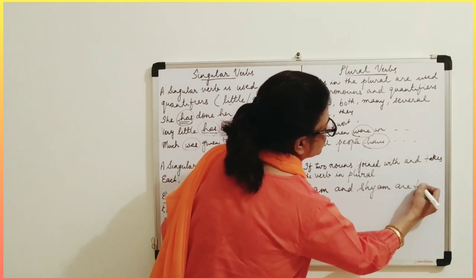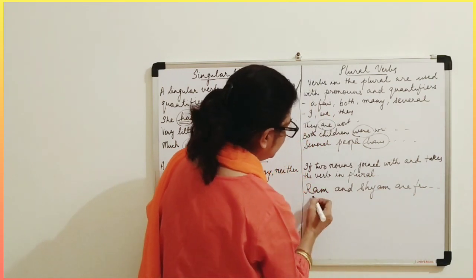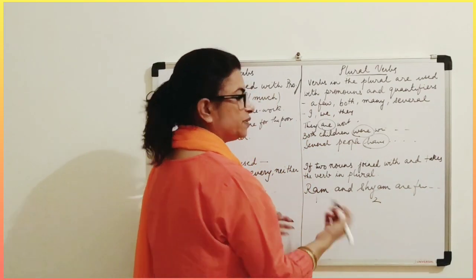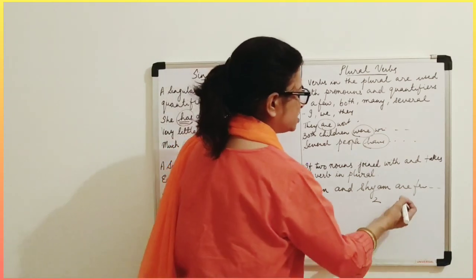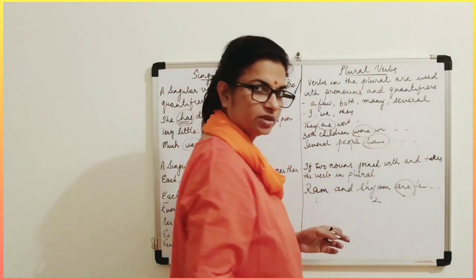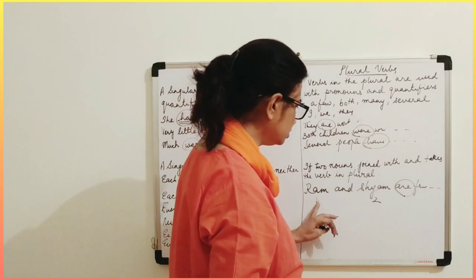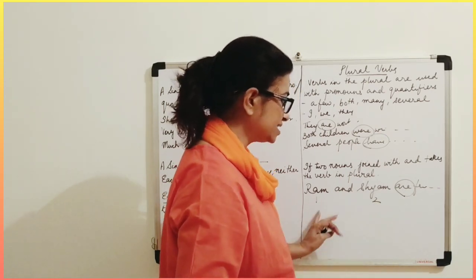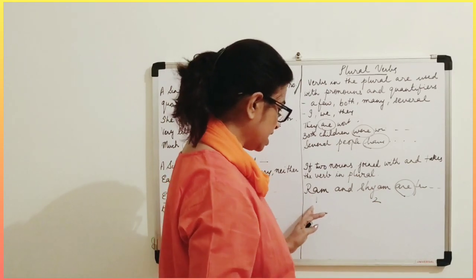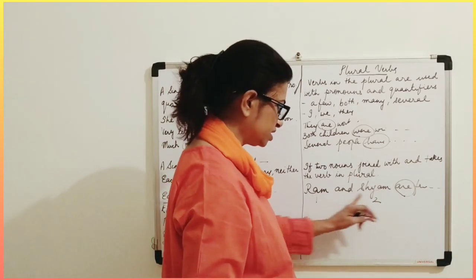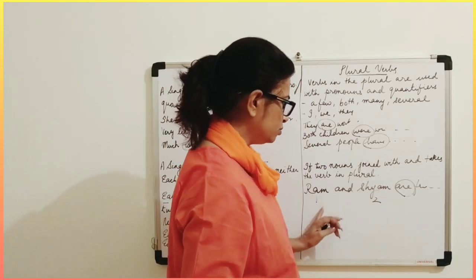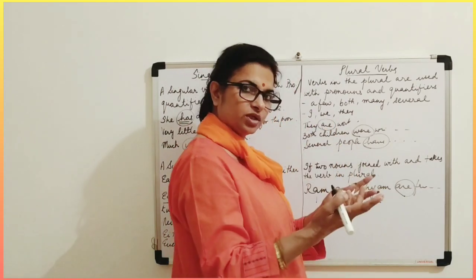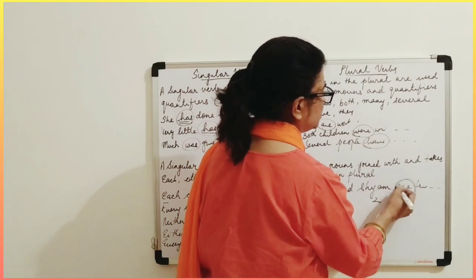are friends. Okay. So this is one subject and this is two subjects. So they become plural. So obviously the verb will come in the plural. Isn't it? So this is a rule. When two subjects are joined with "and" and they are acting as the subject, Ram is one subject, this is the second subject. So when both the subjects are joined with "and", obviously they become plural, so the verb will come in the plural.